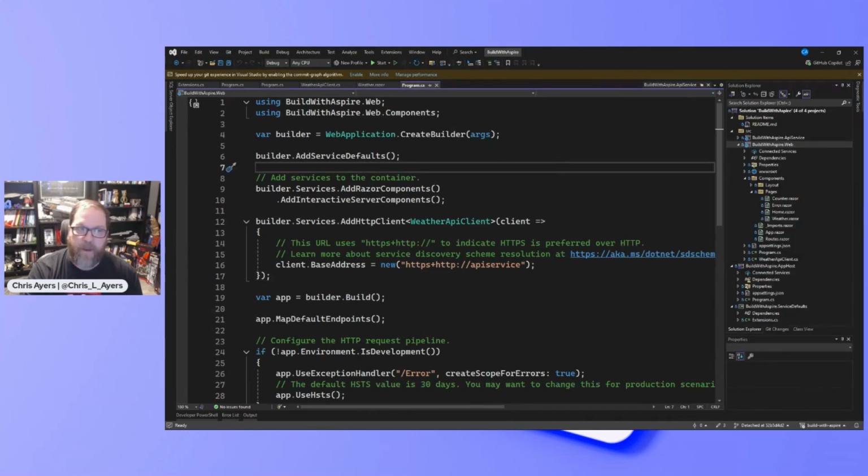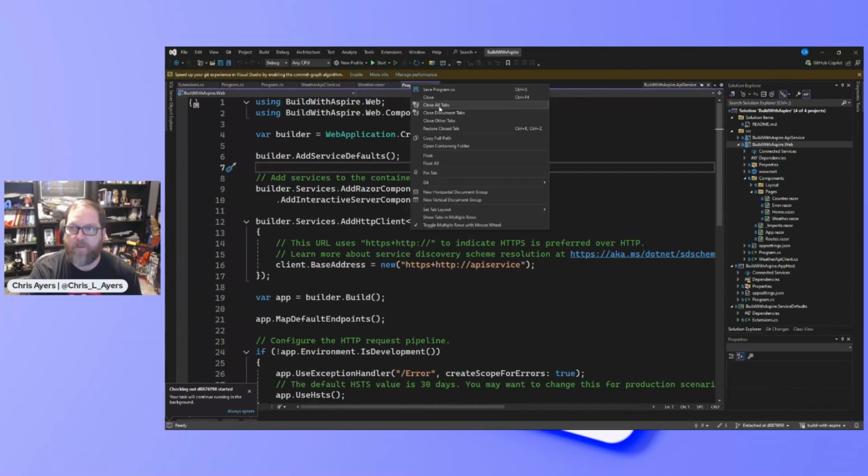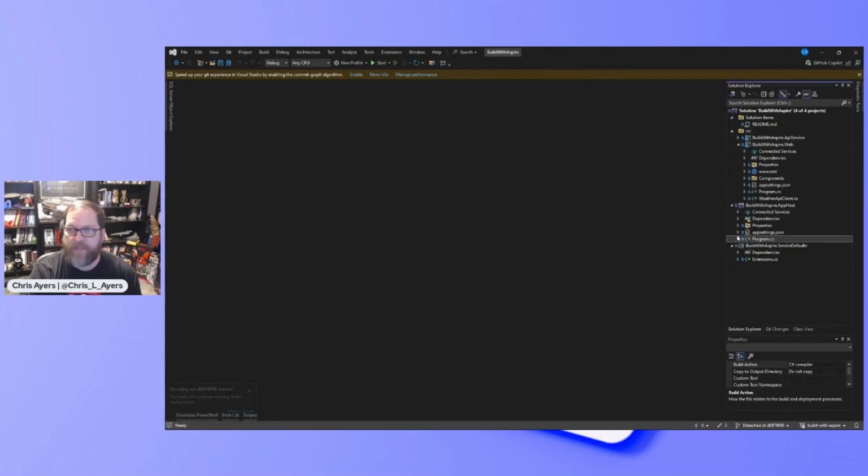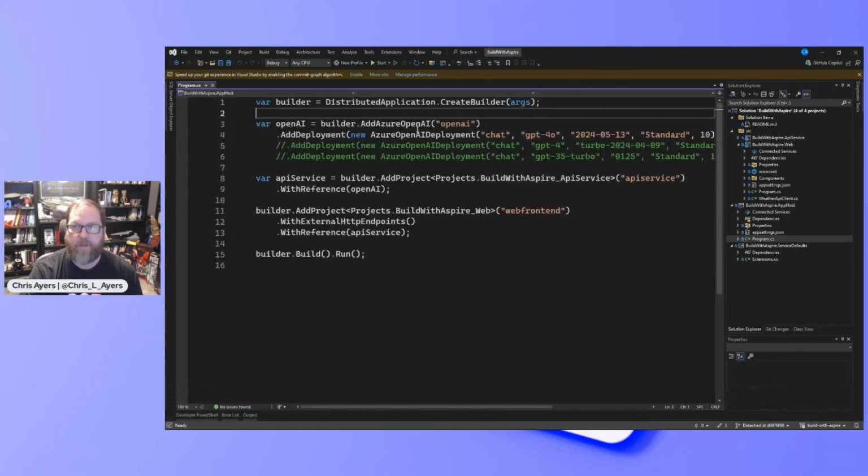Well, now let's start adding OpenAI. And this is where things start getting fun. So I mentioned all of those great packages that we can leverage. So let me just close all these tabs and we're going to start looking at what we've done. So if we look at the app host, I've now added OpenAI and a deployment.